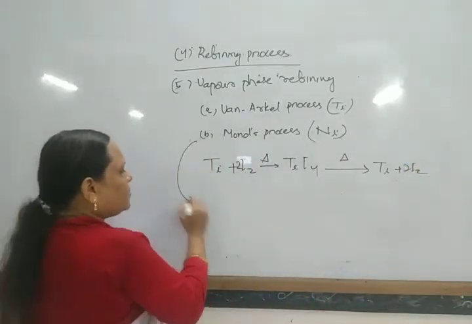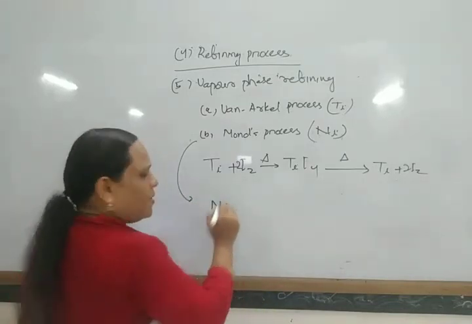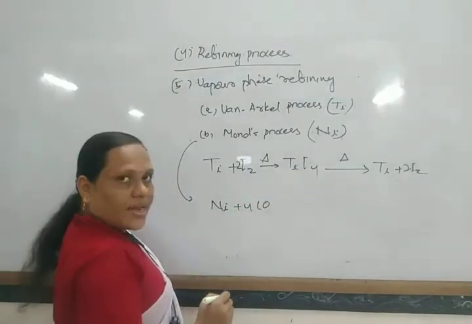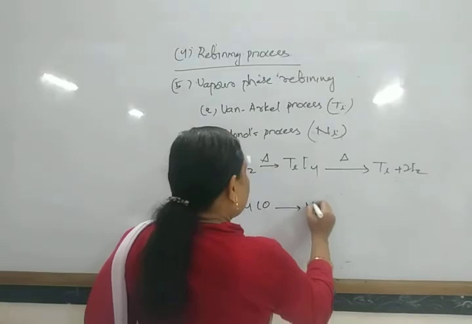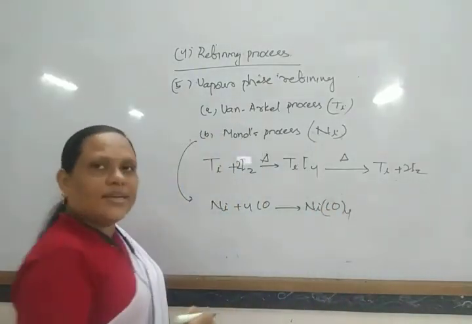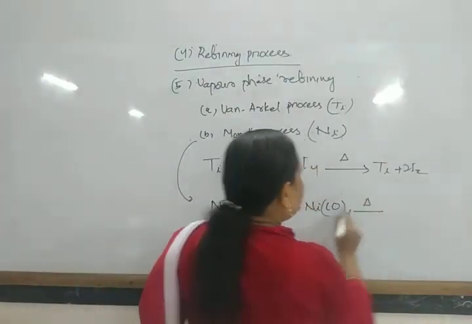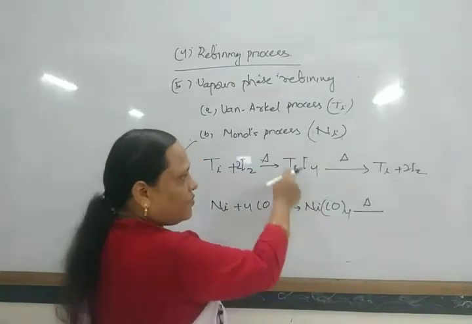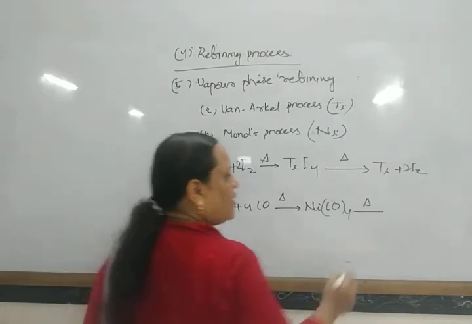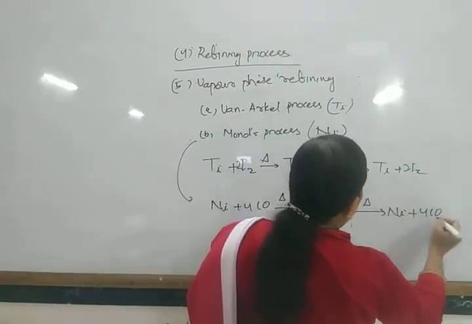Similarly, in the Mond process, impure nickel metal is heated with carbon monoxide. First it gives Ni(CO)4, nickel tetracarbonyl, which is gaseous, and when nickel tetracarbonyl is heated again, it gives nickel metal and carbon monoxide.